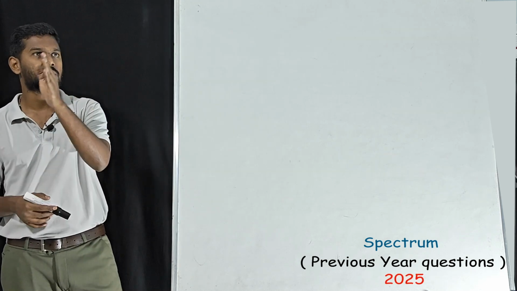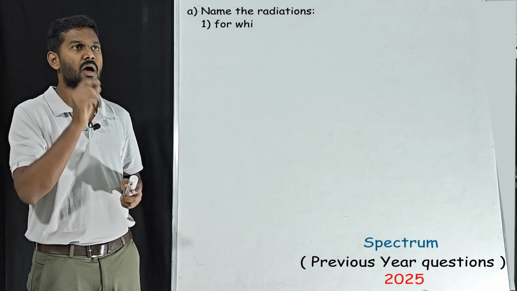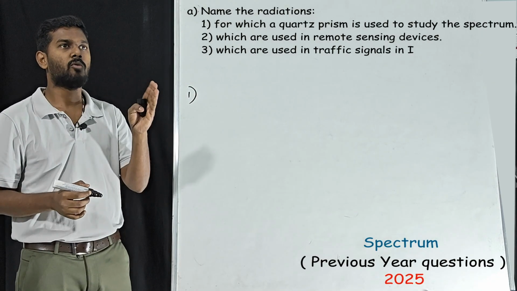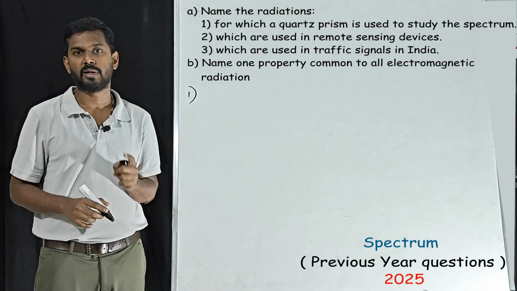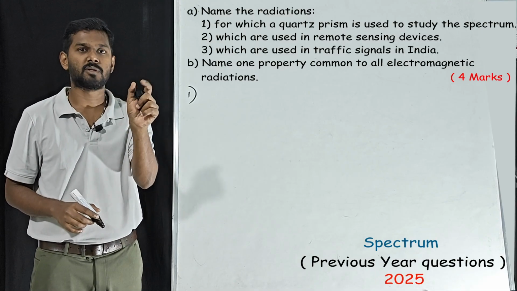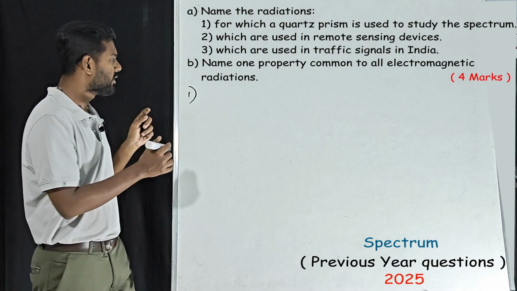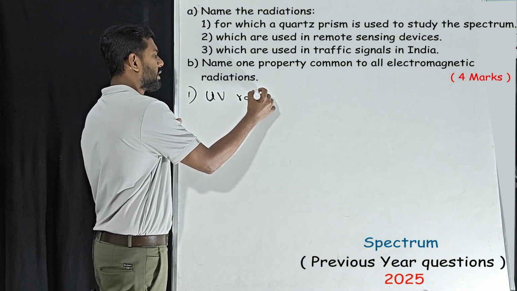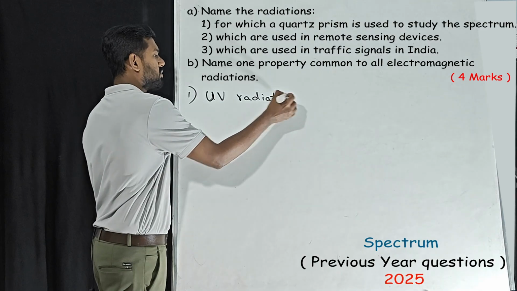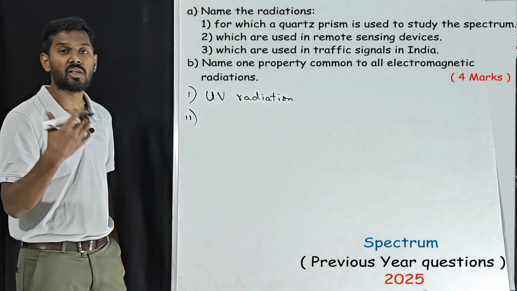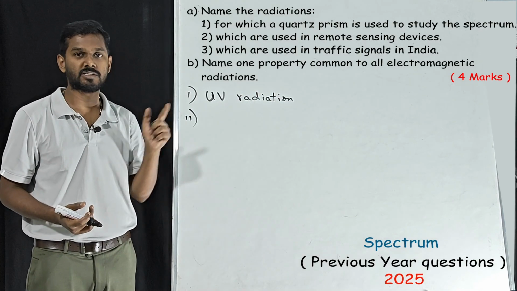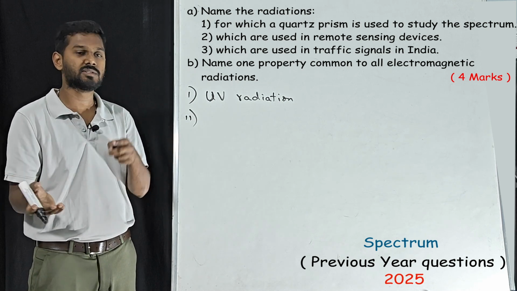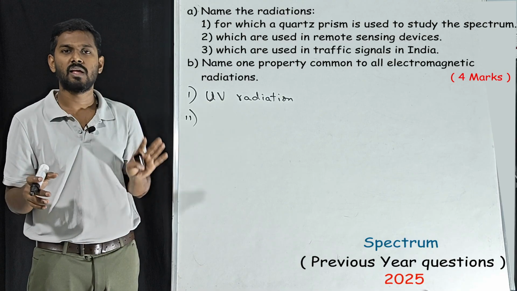Now we'll move on to 2025. Name the radiations, first one, for which a quartz prism is used to study the spectrum. See, when it comes to quartz prism, it is definitely related to UV radiations. So the answer for the first question is UV radiation. So this is the importance of learning the concept and then coming to the previous year papers. Then you will understand everything. If you just come here without having that knowledge, then this will be very difficult. You will not understand it anyway.